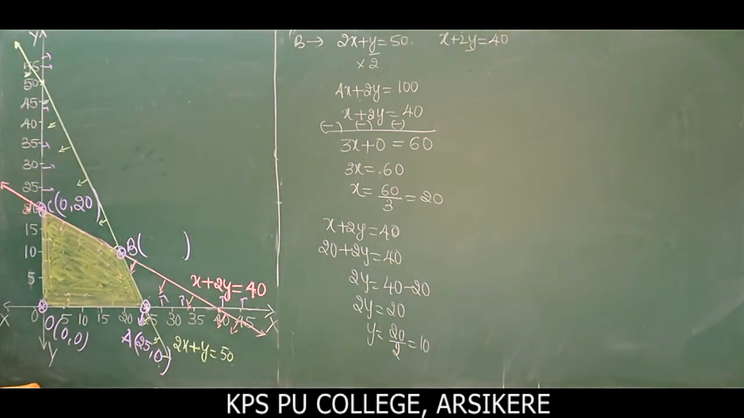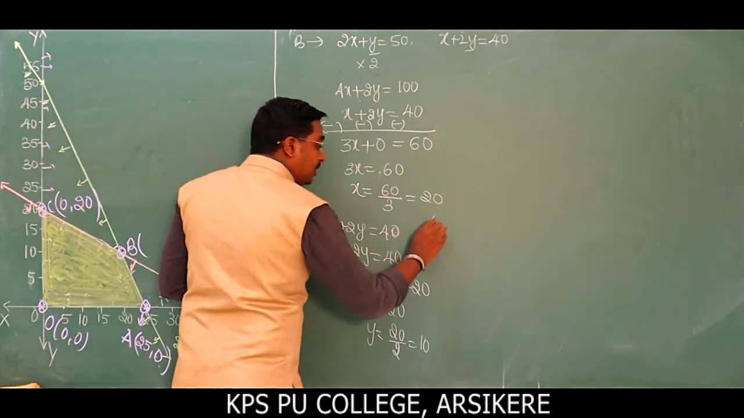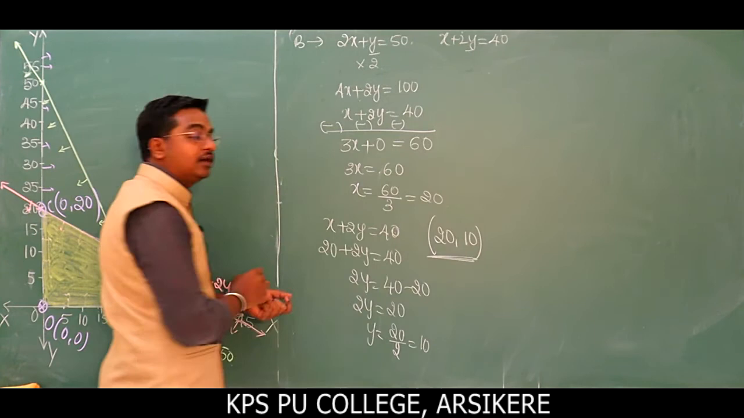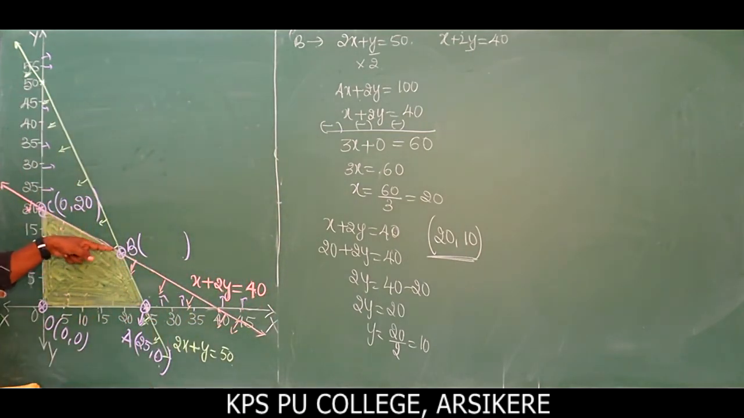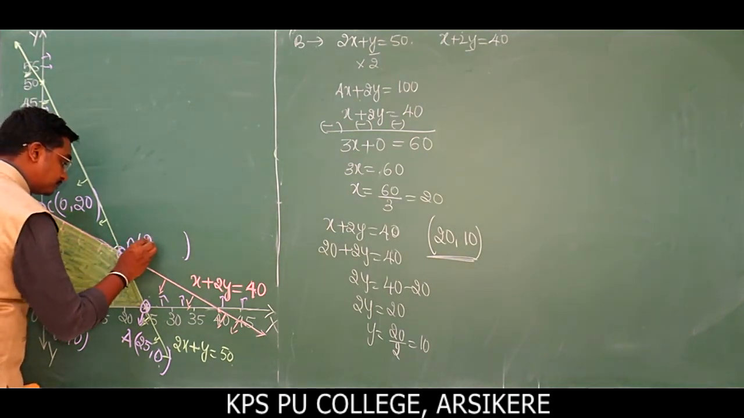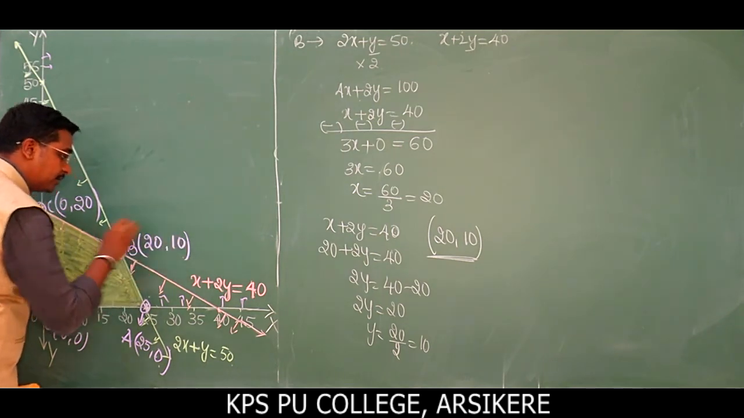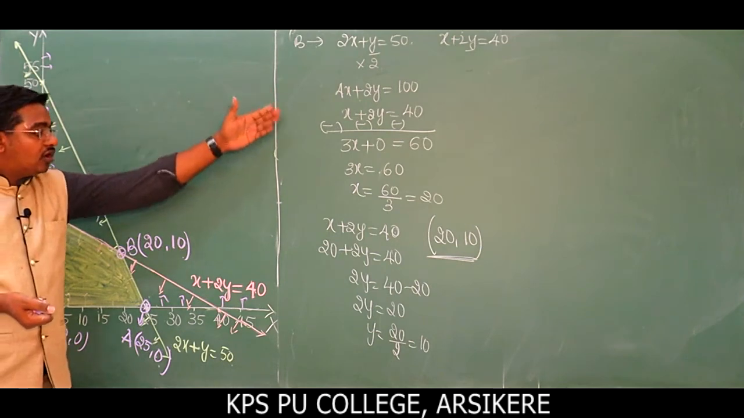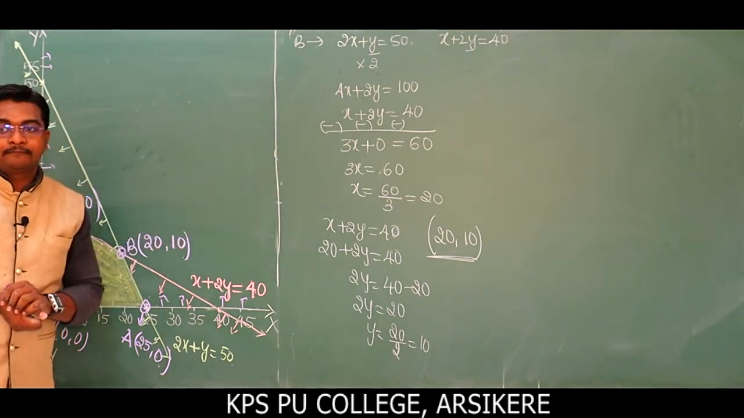Then what is the point B? Point B becomes x value 20 and y value 10: 20 comma 10. This is the point of intersection of these two lines, represented by the point B. So the point B is 20 comma 10. Clear? 20 comma 10. So take a pause and note all the things that I have written here.